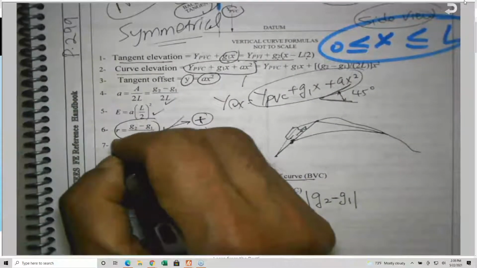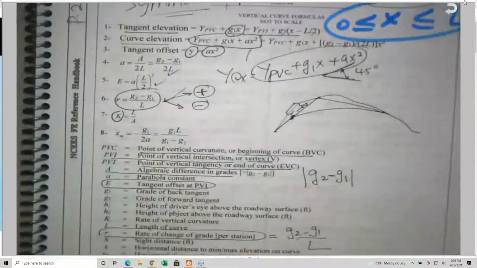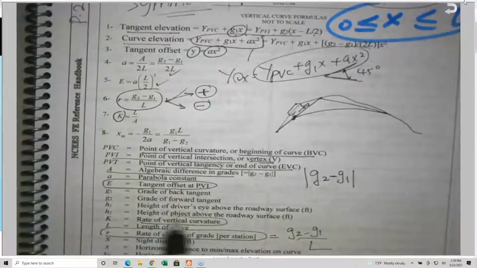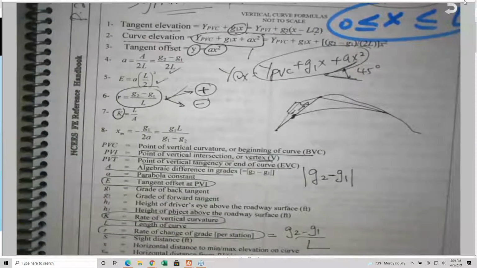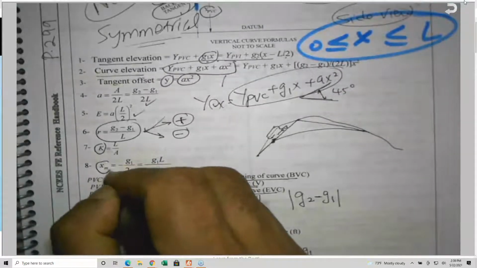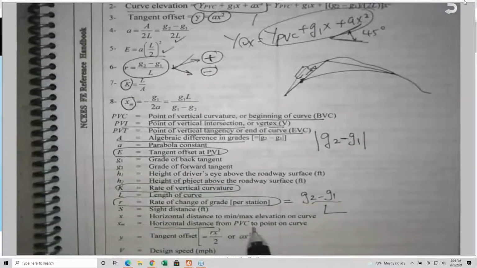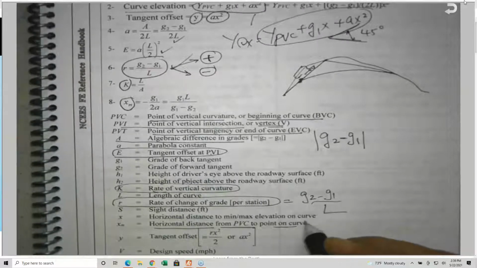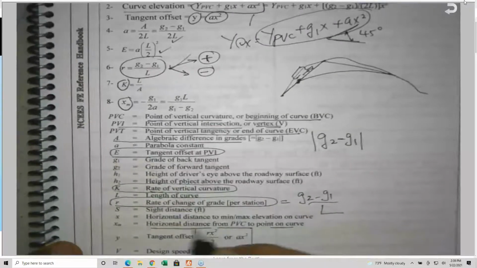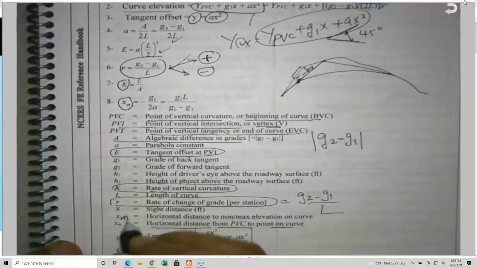K is very important. We use it in transportation. K is called the rate of vertical curvature. Then XM. XM is the horizontal distance from BVC to a point on the curve. In fact, I believe this is a typo. This is the XM and this is X.